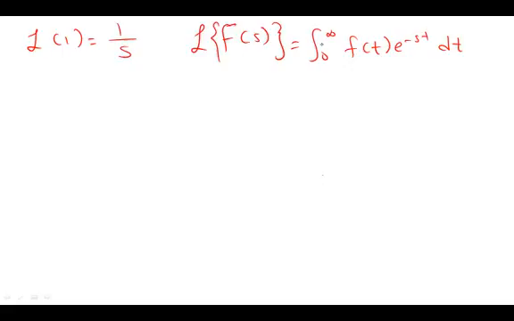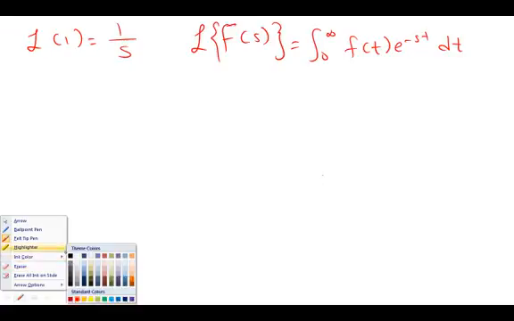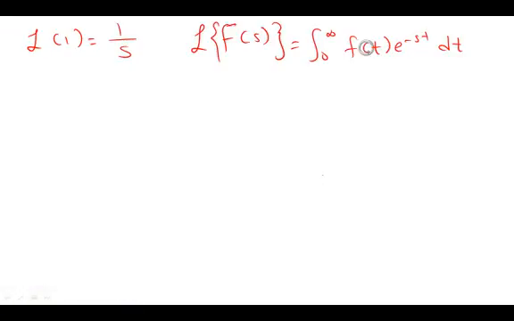Laplace of f of s equals the integration from 0 to infinity of f of t times e to the power of minus st dt. So here our function of t is 1. I will plug in 1 instead of f of t: from 0 to infinity, f of t, which is 1, times e to the power of minus st dt.